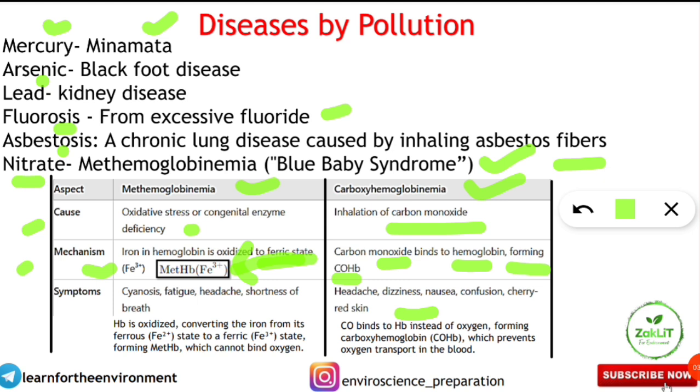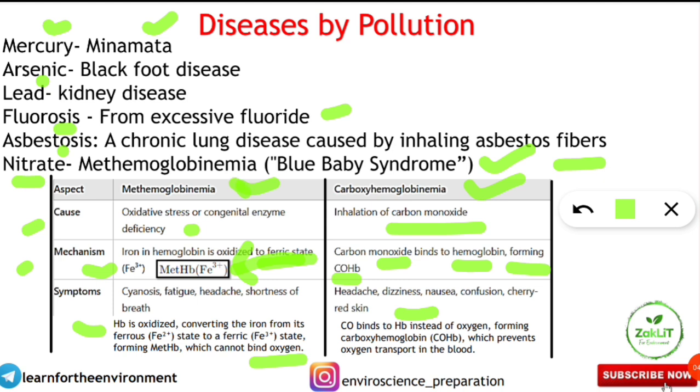And here, as it is the Fe3+ state, it is also not able to bind the oxygen, which is blocking the oxygen from reaching our lungs. In both cases, the oxygen is not transported through the blood. That's why it causes problems to the heart and other parts of our body, not only the lungs. So this is causing the disease.